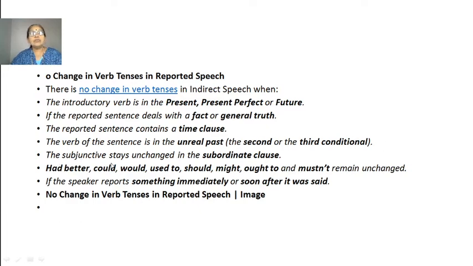The subjunctive stays unchanged in the subordinate clause. Had better, could, would, used to, should, might, ought to, and must not remain unchanged. So these are the words. They remain same in direct or indirect speech. If the speaker reports something immediately or soon after it was said, no change in the verb tenses in reported speech.